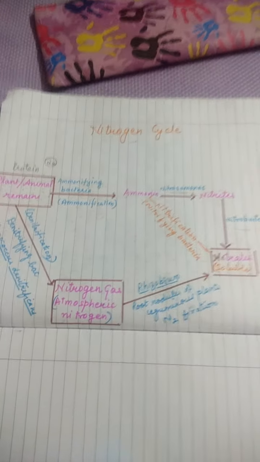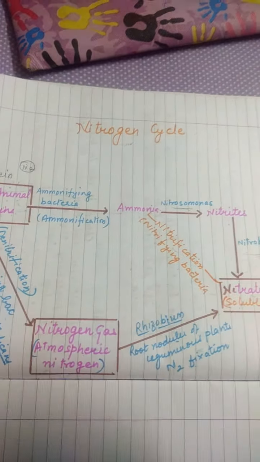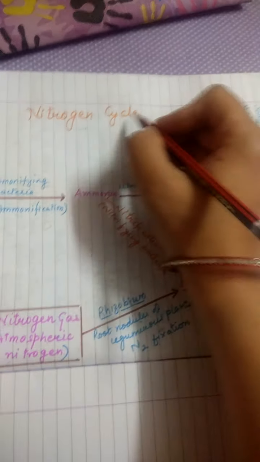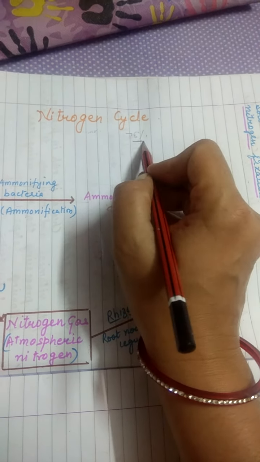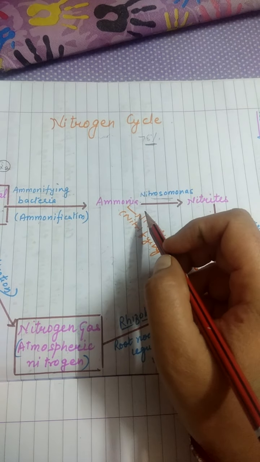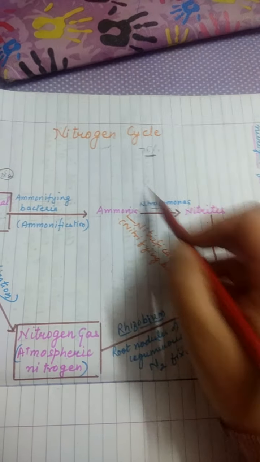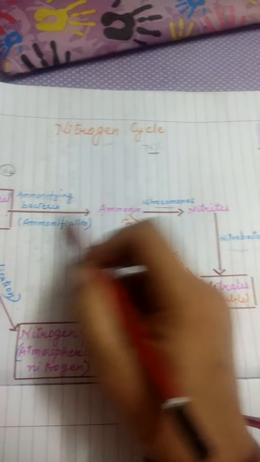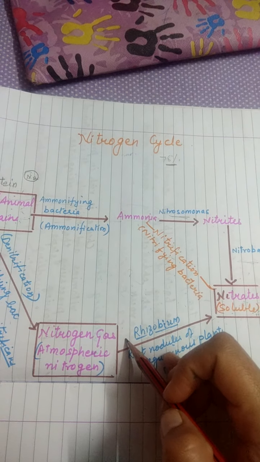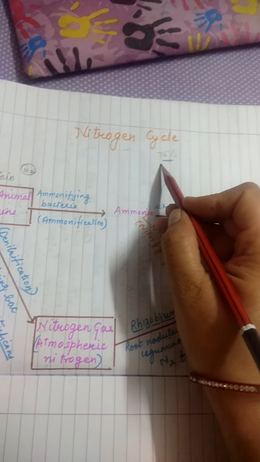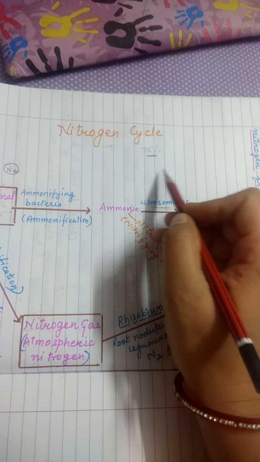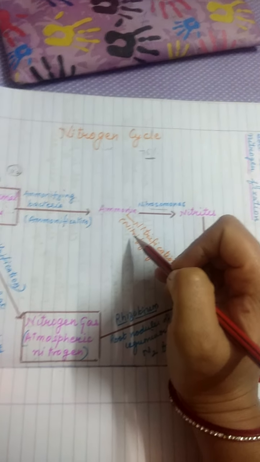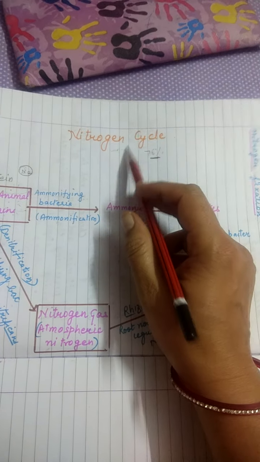What is the nitrogen cycle? You know that nitrogen is a gas that is present in abundance in the atmosphere. Okay, 78% of our air is nitrogen. Why do we need that nitrogen? Why do plants need that nitrogen? Why do you need to study this nitrogen cycle? Because nitrogen is a very important constituent of our body. Do you know where it is used? It is used to make protein in our body. The protein in our body or in a plant body is made up of nitrogen.